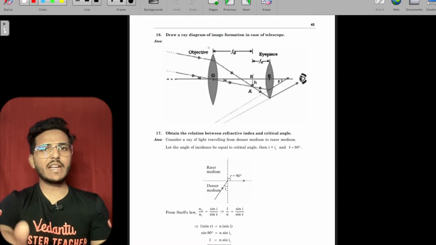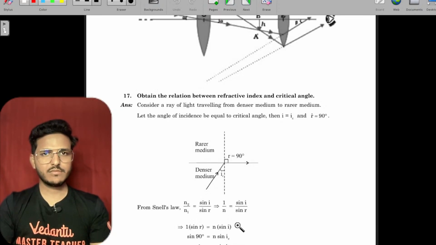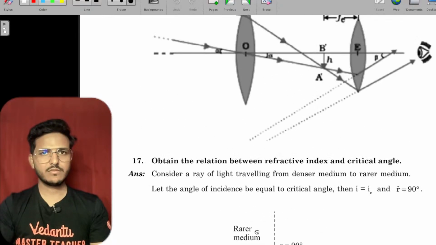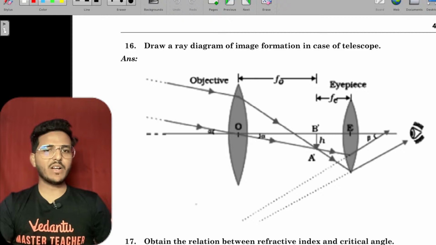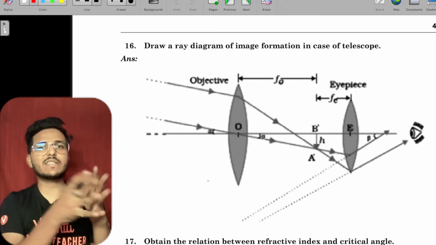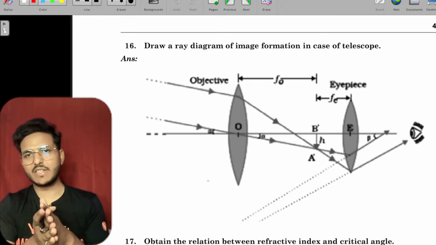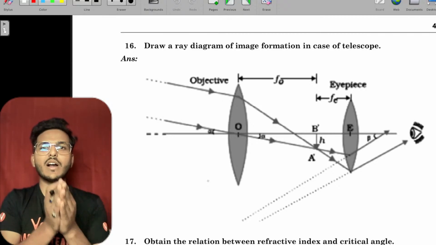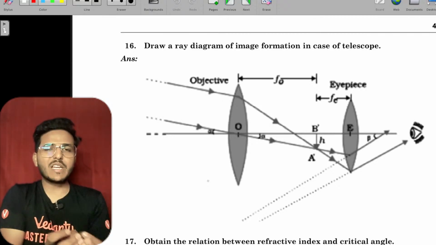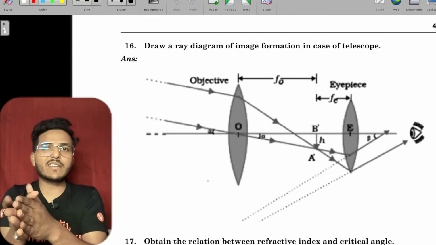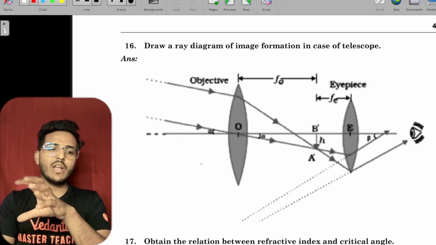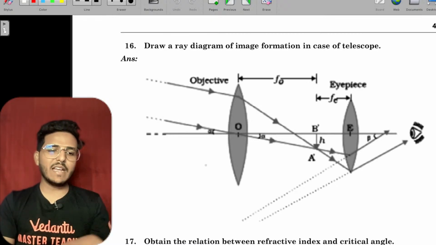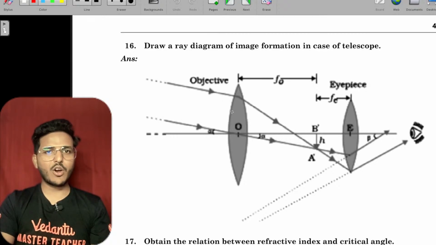Okay, draw a ray diagram. See, two cases. In the previous one, the final image is at LDDV, the least distance of distinct vision. For that, you have to put the image of the objective piece between the focus and optical center of the eyepiece. But if you want to infinitely enlarge the image, then the image of the objective piece is at the focus of the eyepiece.